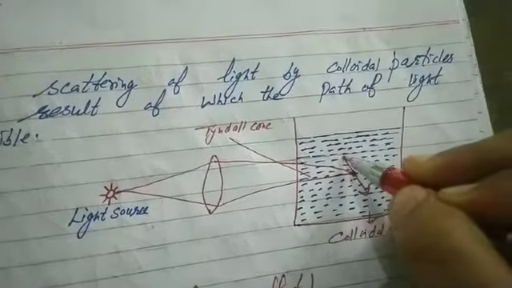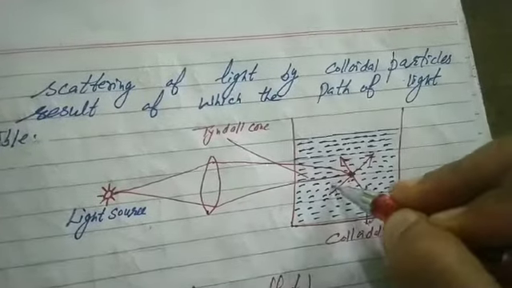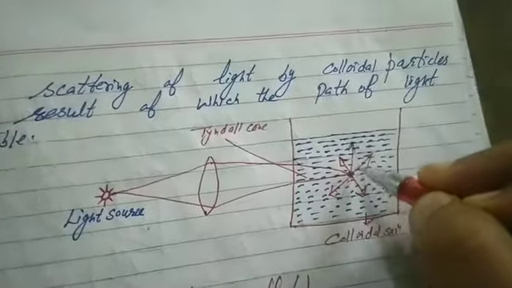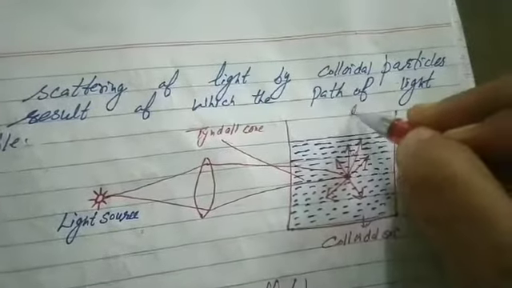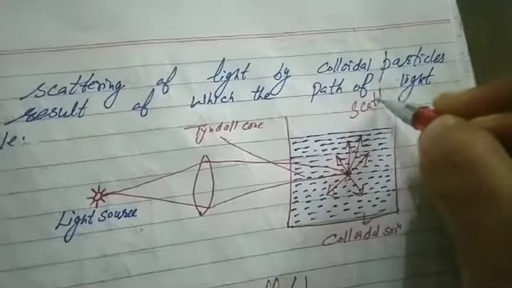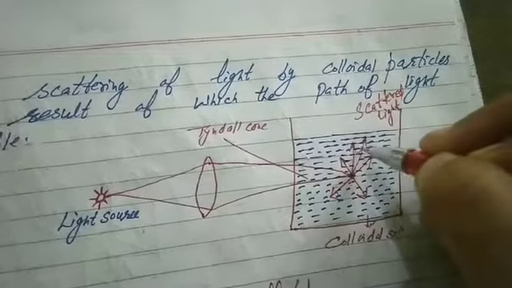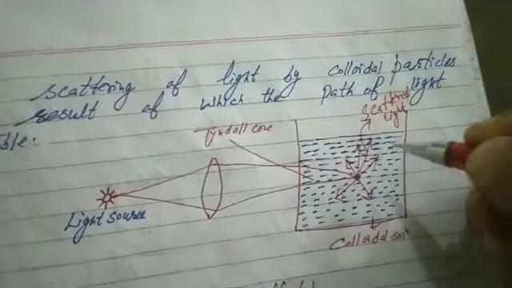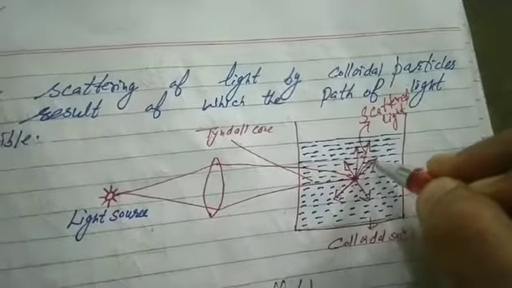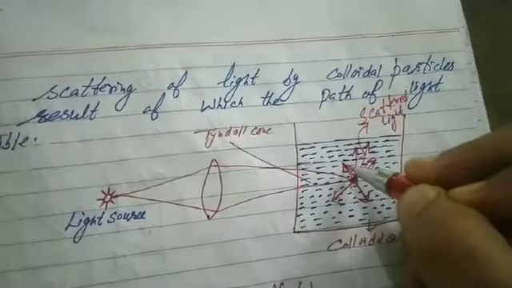That's the scattered light, mentioned with blue pen. Scattering of light by colloidal particles, as a result of which the path of light becomes visible, is called the Tyndall effect.